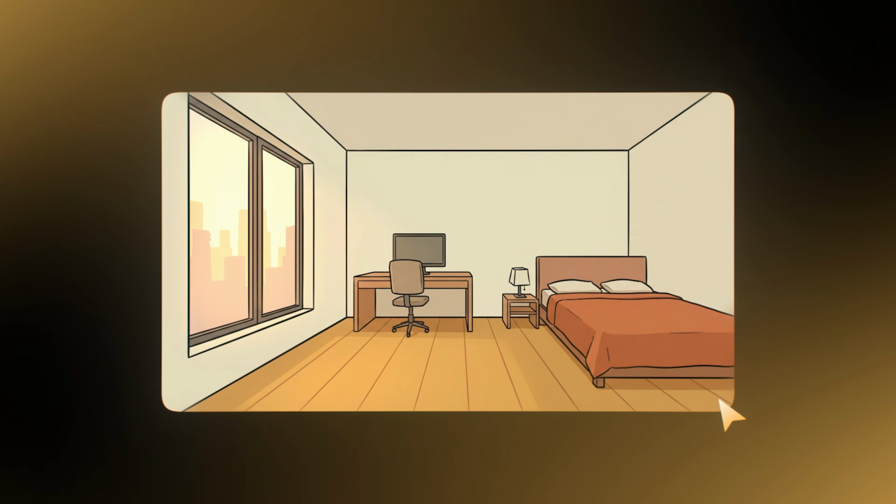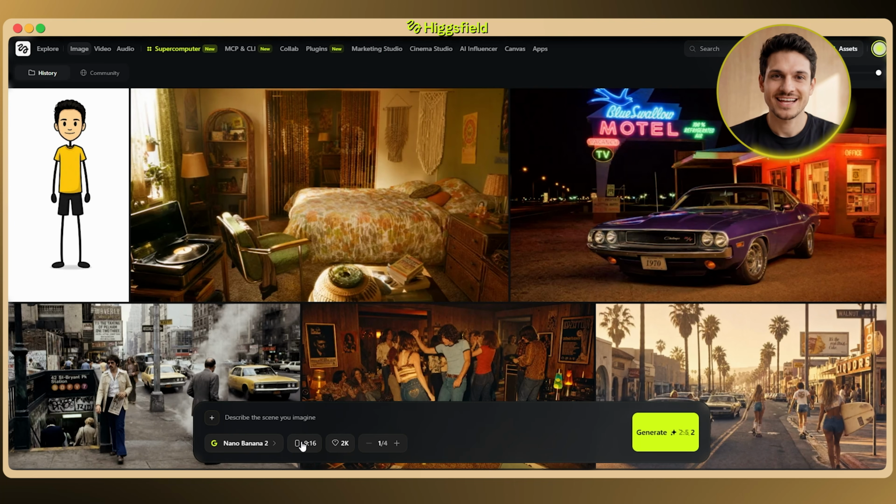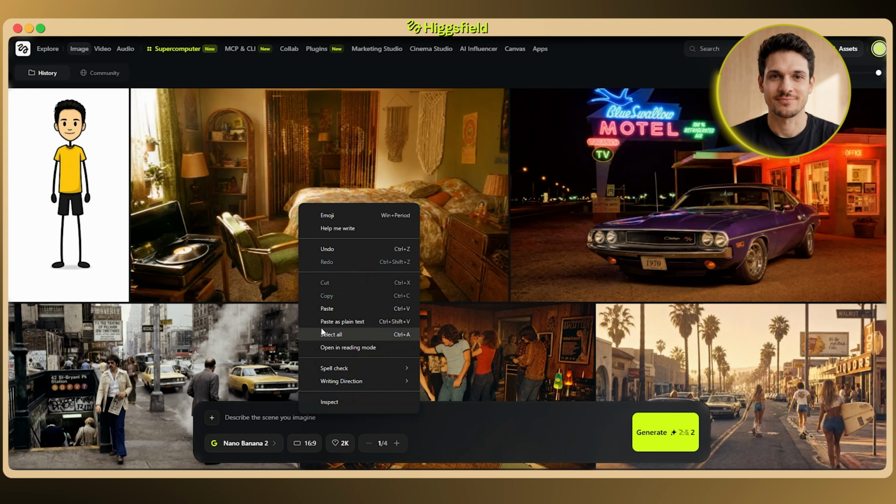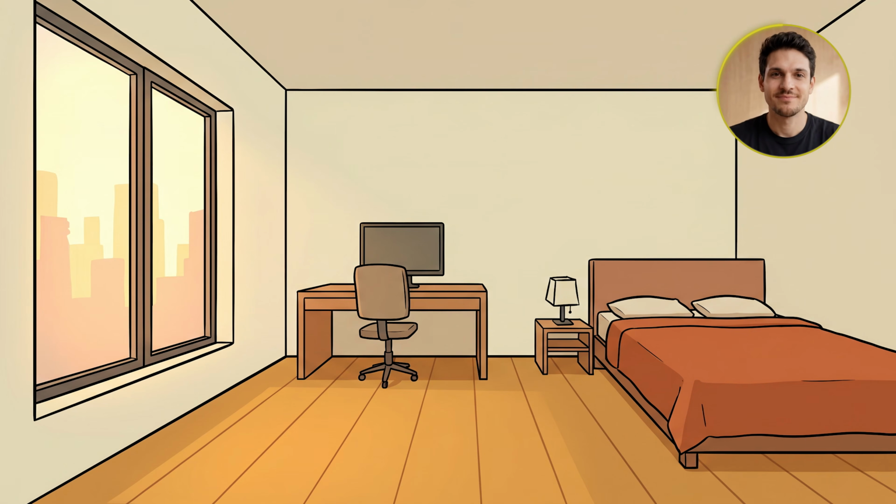Next, I generate the room. I use a simple prompt for a wide bedroom with a bed, a desk, and a big window. Switch the aspect ratio to 16:9, paste in my prompt, and hit generate. And the room comes out empty on purpose, no character in it, so I've got a fixed backdrop to drop myself into for every single frame.